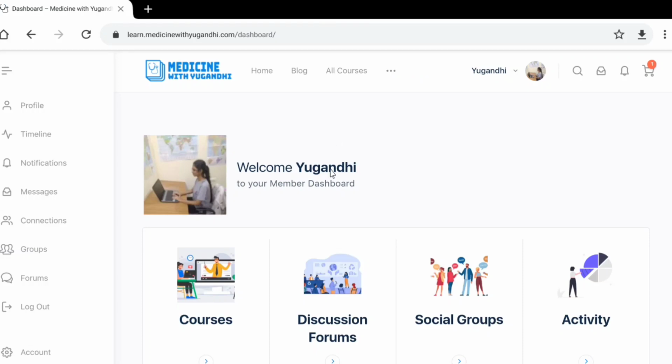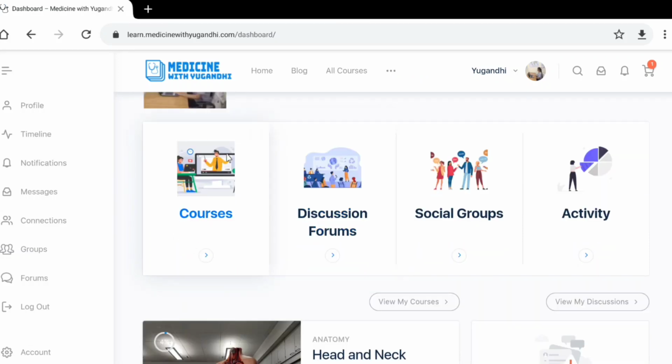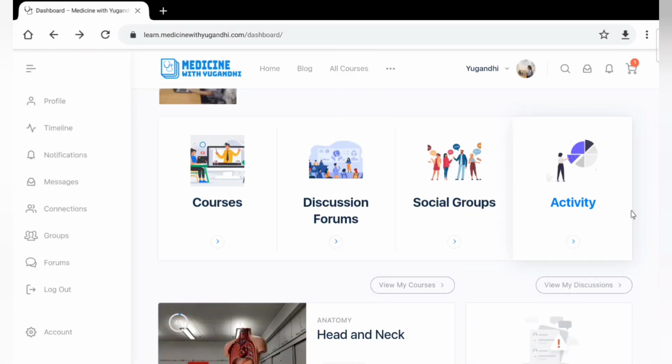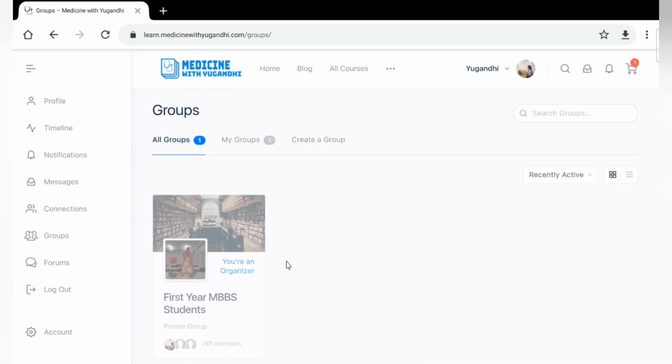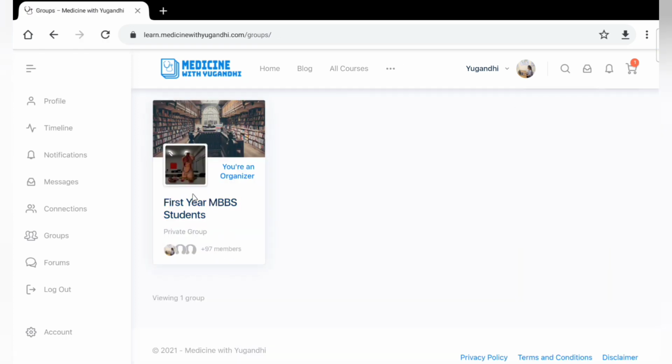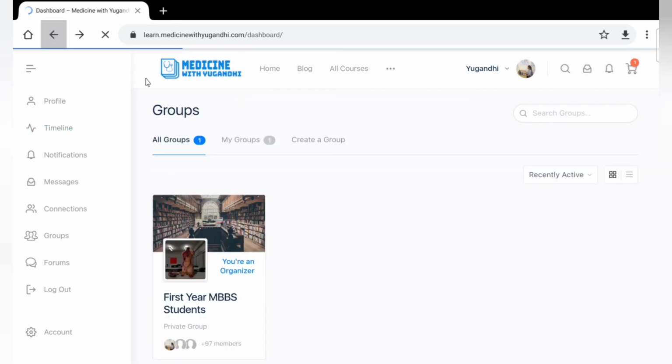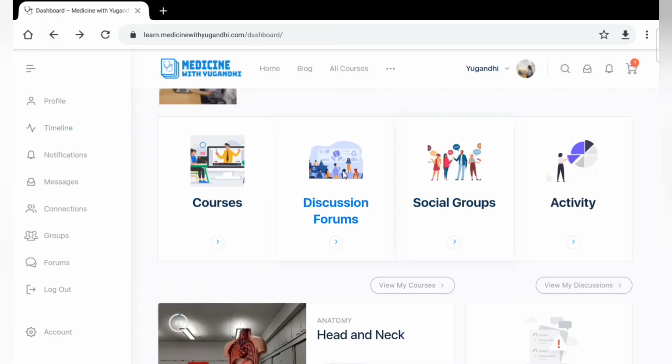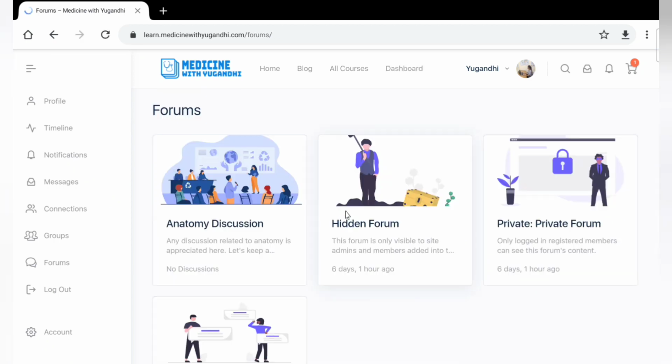The dashboard will appear like this. You can see the courses that are available, then the discussion forums, then the social groups, what I have shown now, the first year MBBS groups, and all your activities on our website will be shown to you if you click this button. And here you can see the social groups. If you click through that, it will take you to a page which appears like this, the first year MBBS students. Then coming back to the dashboard, here you can see the discussion forums.